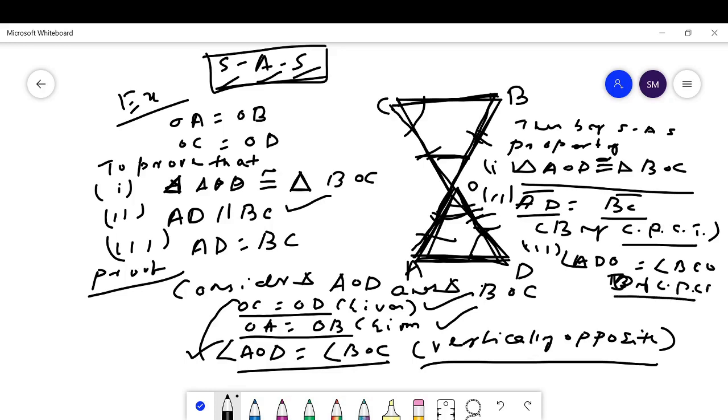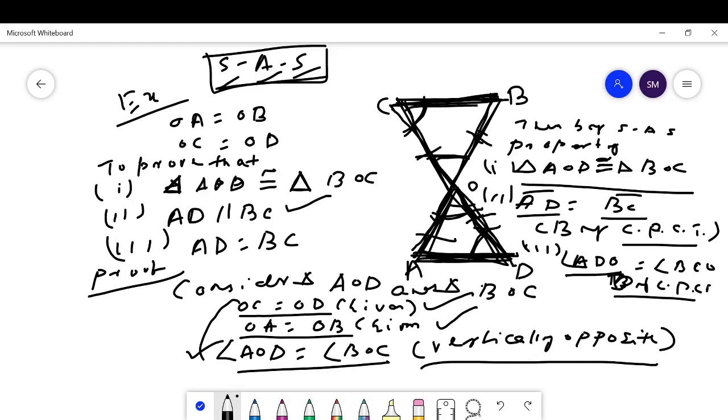Here BC and AD are two lines, and CD is the transversal. Then this angle and this angle are alternate angles. When the alternate angles are equal, AD is parallel to BC.